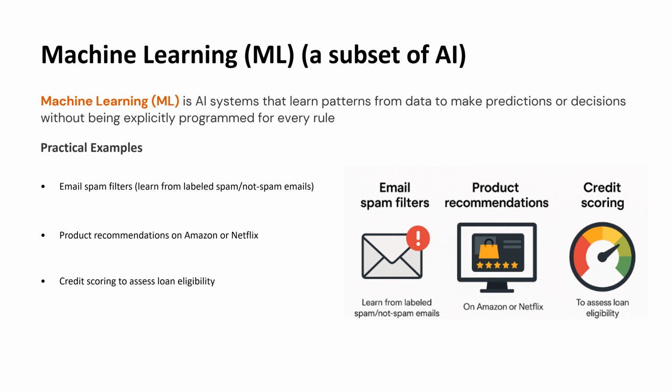Machine learning is a branch of artificial intelligence that enables systems to learn patterns from data and make predictions or decisions without the need for explicitly coding every possible rule. One everyday example is email spam filters. These systems learn from large sets of labeled messages, identifying which ones are spam and which are legitimate, so they can automatically filter your inbox.